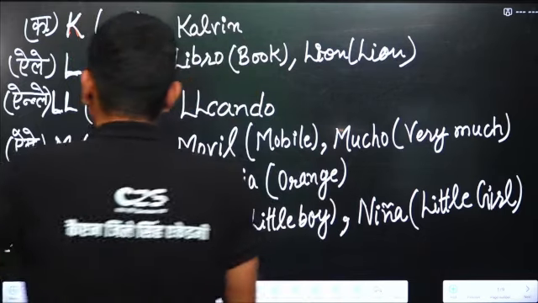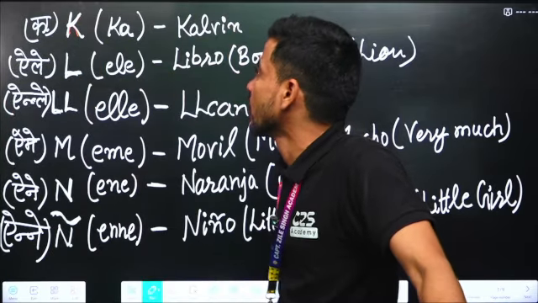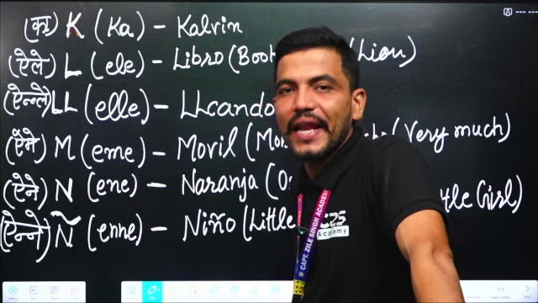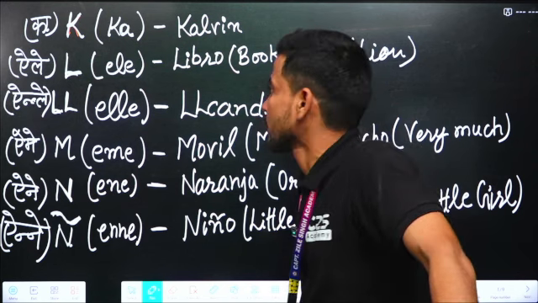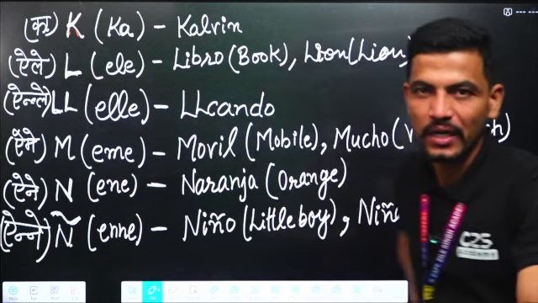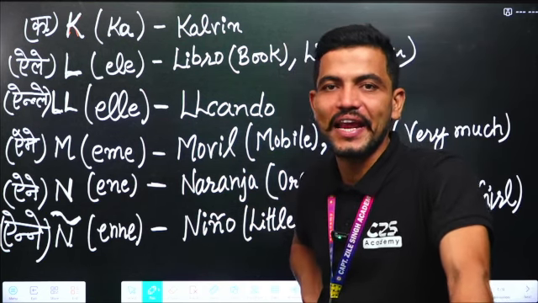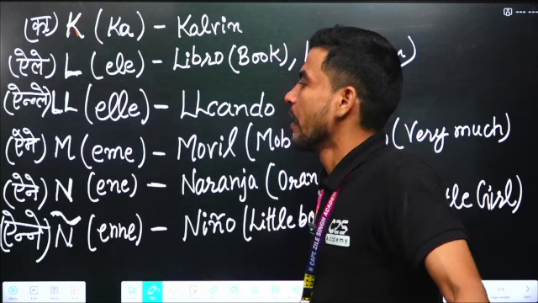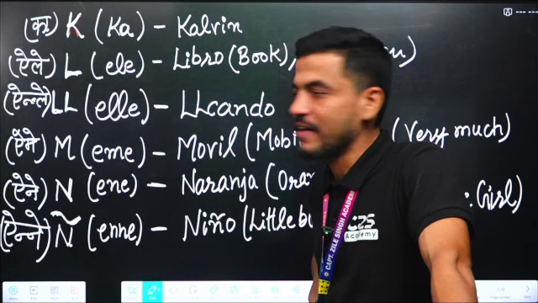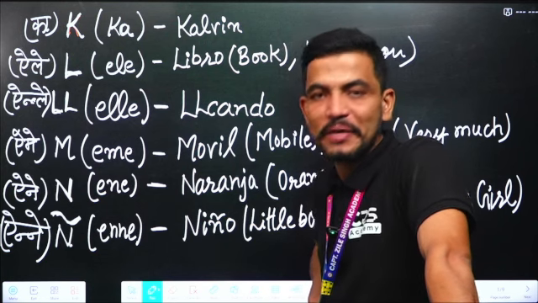So the pronunciation of K is Ka. Any word, for example, Calvin. L is Elle, for example, libro, lugar, león. Double L is also Elle, for example, Lucando. M is pronounced as Emme, for example, móvil, mucho, very much.